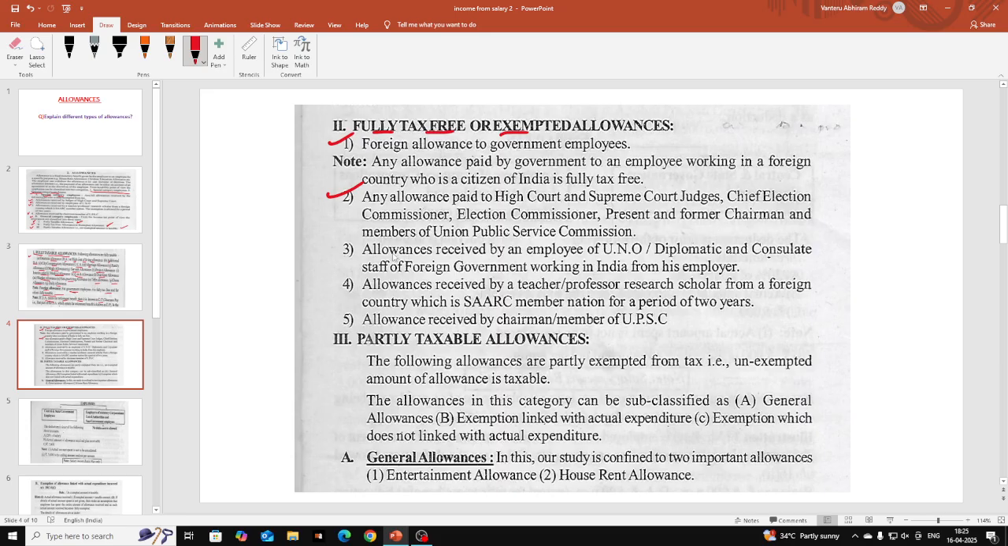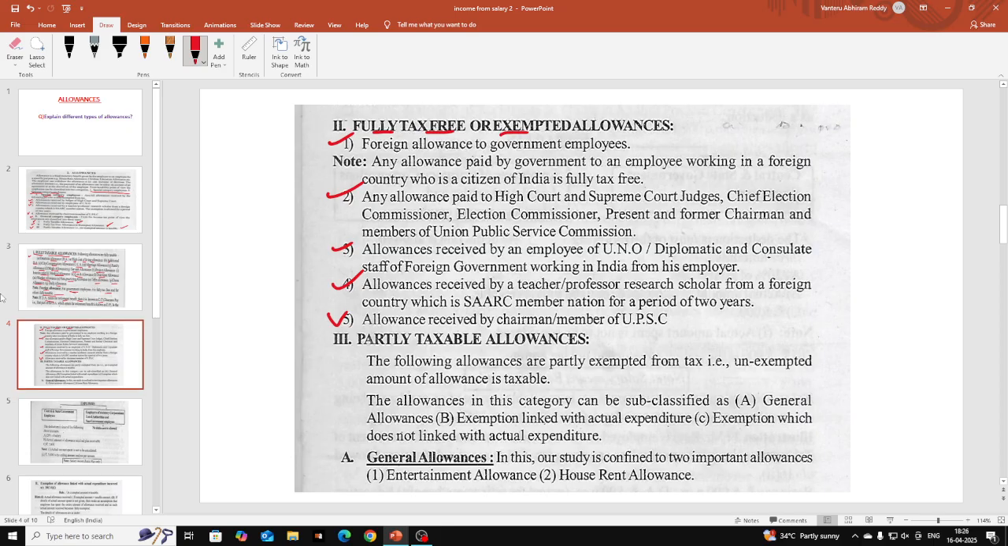members of Union Public Service Commission, and allowances received by an employee of UNO, diplomatic and consulate staff of foreign government working in India from his employer. And fourth one, allowances received by a teacher, professor, researcher, scholar from a foreign country which is SARC member nation for a period of 2 years. Fifth one, allowance received by chairman or member of UPSC.